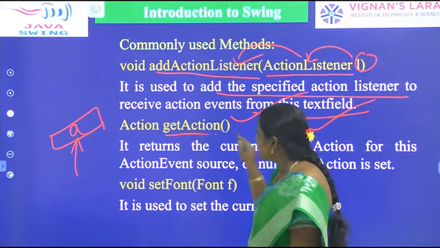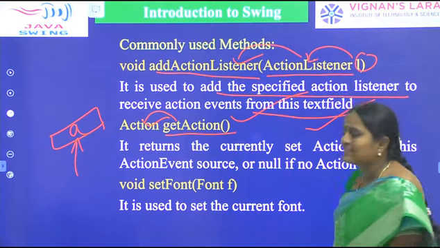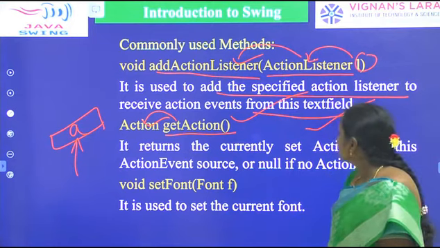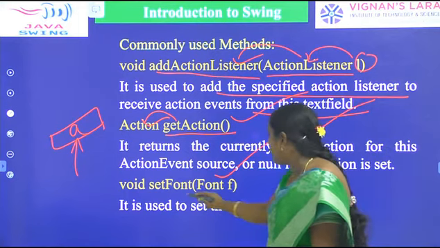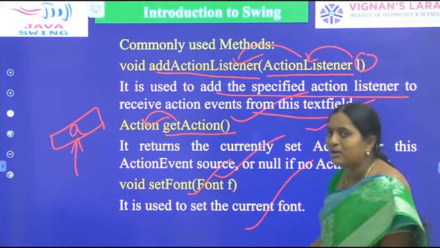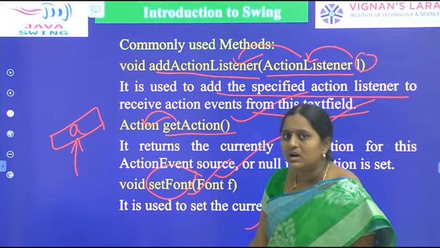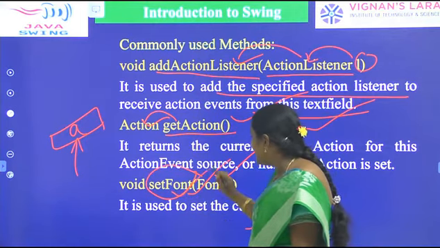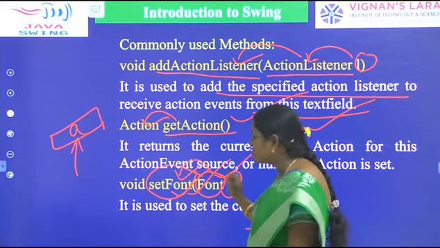Next one is getAction. It returns the currently set action for this action event source. Next one, setFont. It is used to set the current font. If we have to set the font of the text field, we can use the setFont method. Here font is an argument that is applied to the setFont method. Here F is the reference of the Font class.